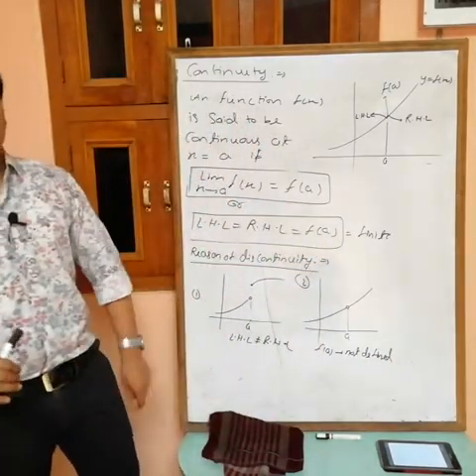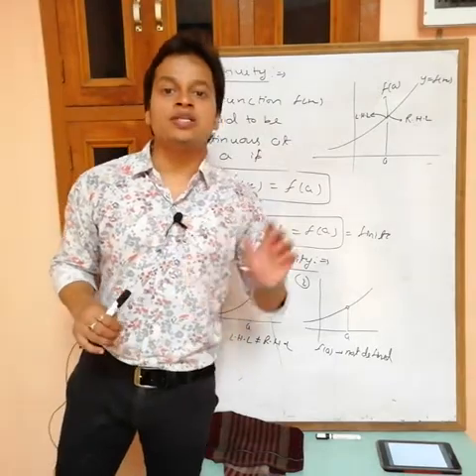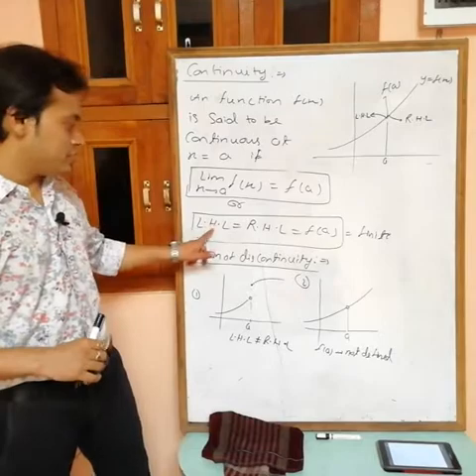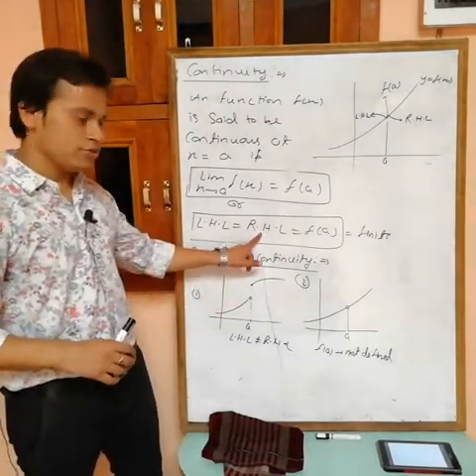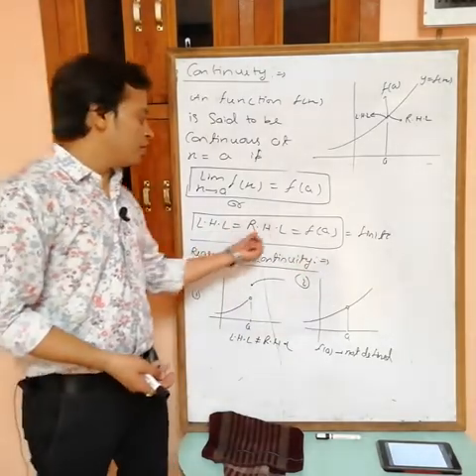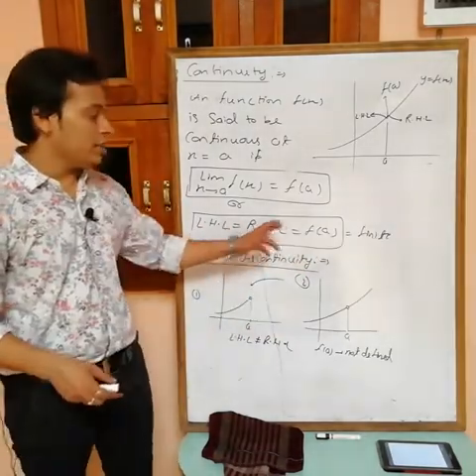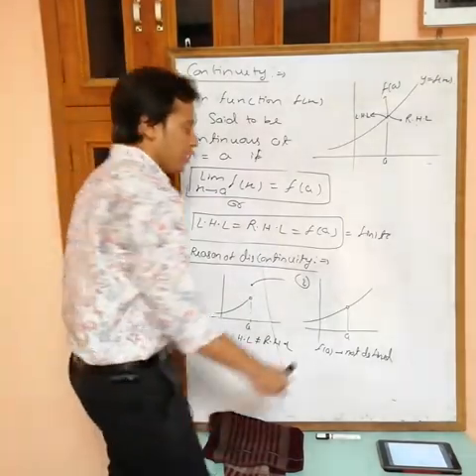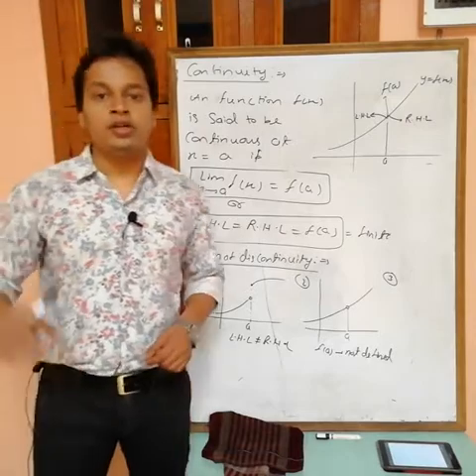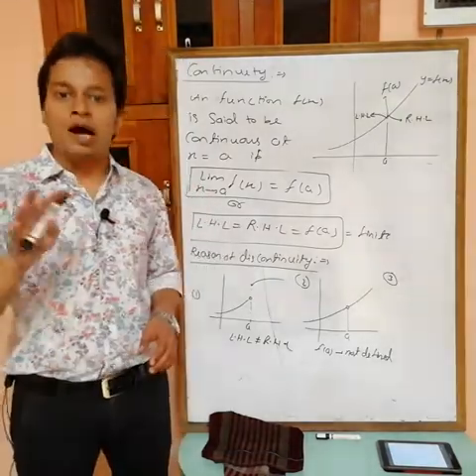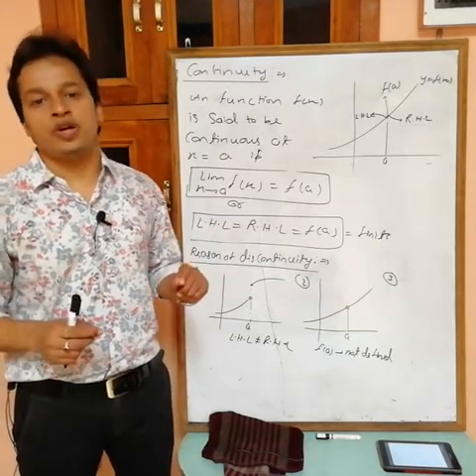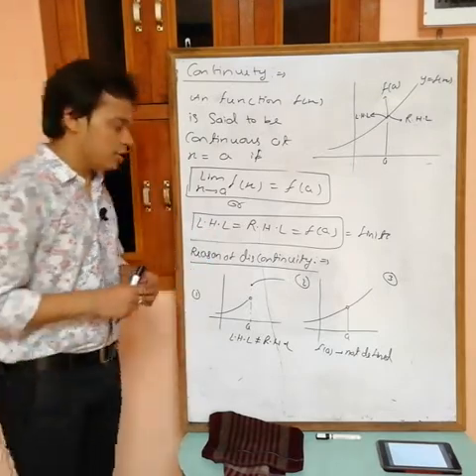If the value of the function at x equals a is not defined, then the function is discontinuous. In this graph, this one is equal to this one, but this value is not defined. If the value is not defined, how can we say that all three are equal? Then it is discontinuous. And the third one: sometimes you will get that f(a) exists and the limit also exists, meaning LHL equals RHL, but the limit is not equal to f(a), then also the function is discontinuous.